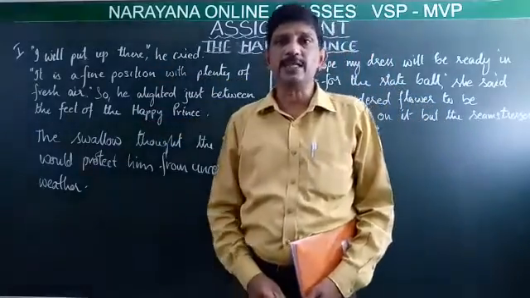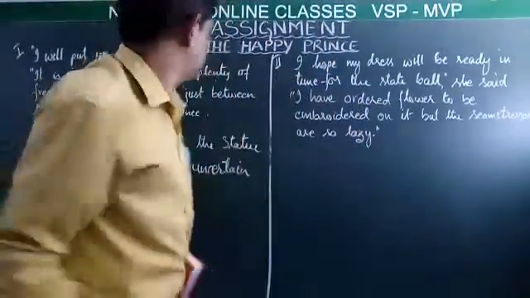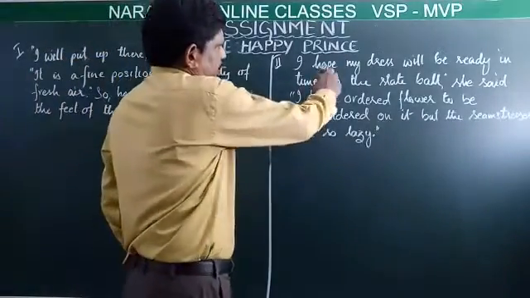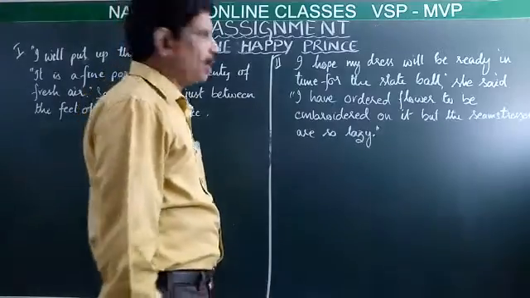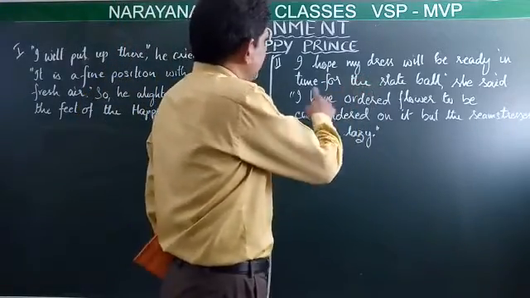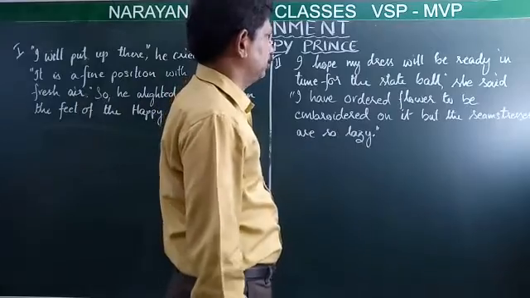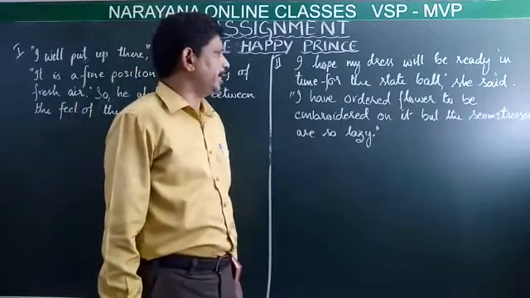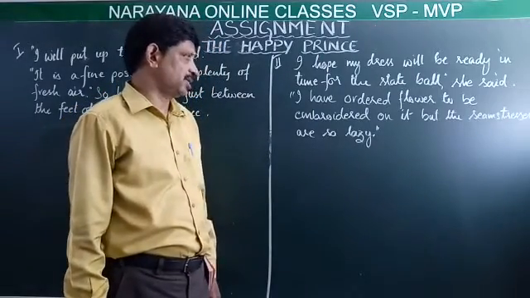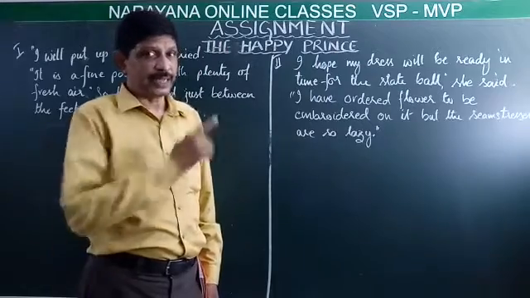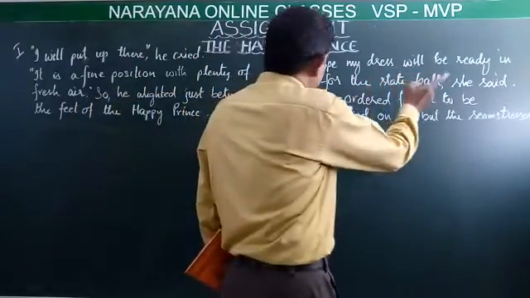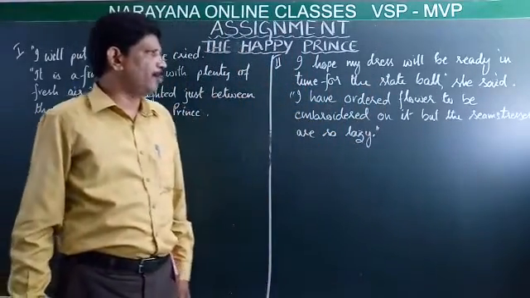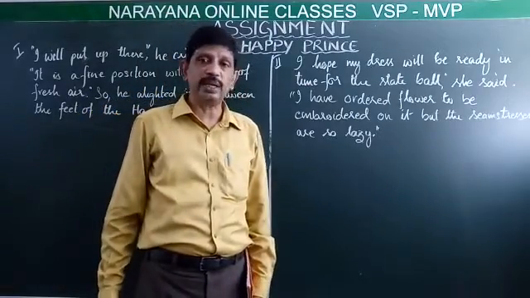Now let us see comprehension passage 2. I will read first of all. "I hope my dress will be ready in time for the state ball," she said. "I have ordered flowers to be embroidered on it, but the seamstresses are so lazy." Once again I read. "I hope my dress will be ready in time for the state ball," she said. "I have ordered flowers to be embroidered on it, but the seamstresses are so lazy."